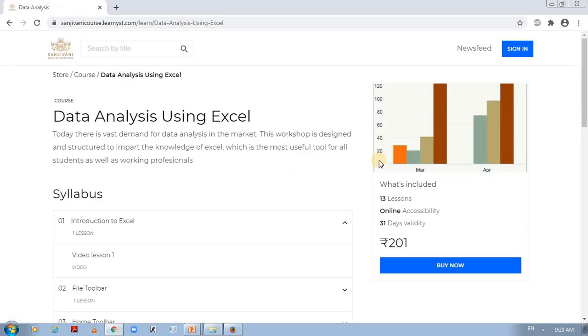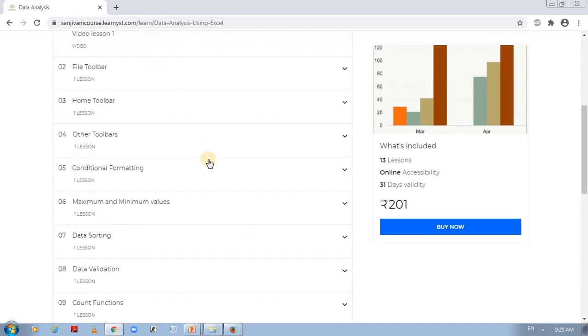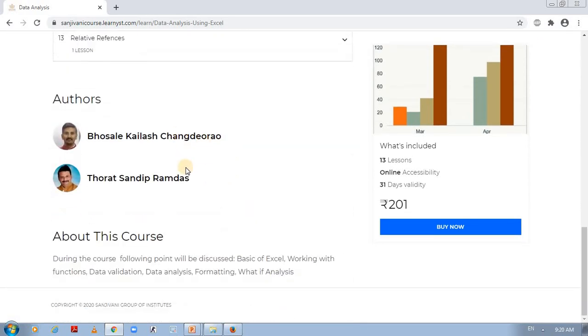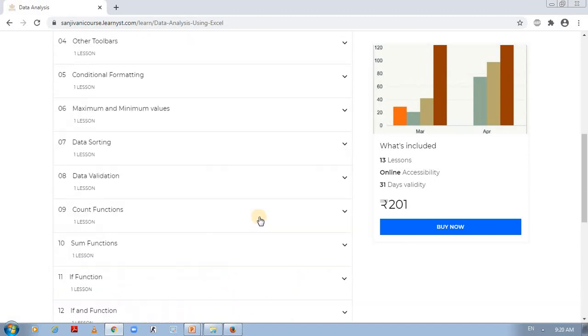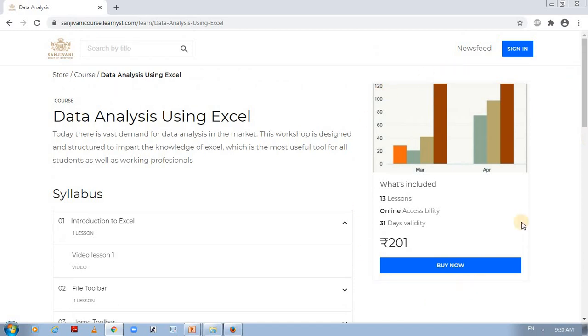Let it open the details. It is loading, and then you will come to that course where the details are given, with its course description, its syllabus, its author details and other details mentioned here about this course. Now if you want to join this course, you first have to click on sign in, or you can go for buy now. But if you are a first-time user, I prefer you go to that course's sign in page.